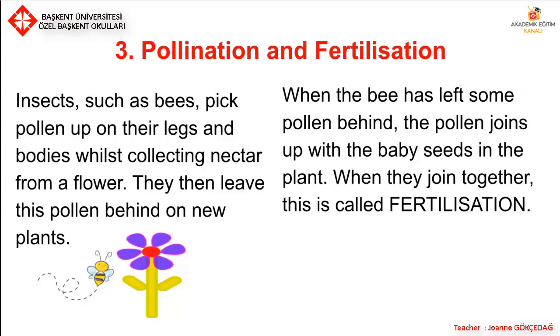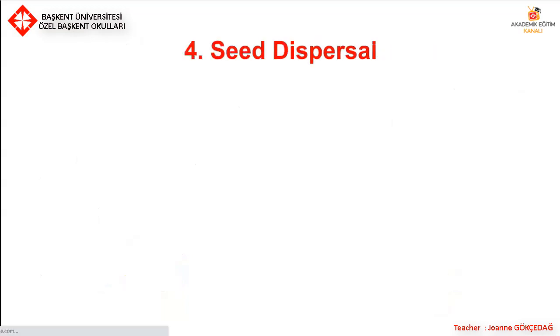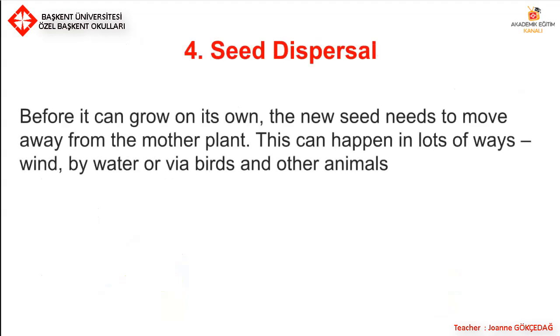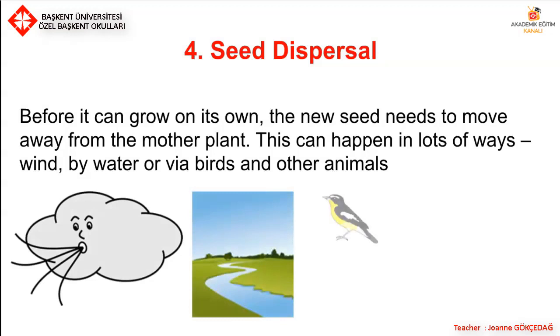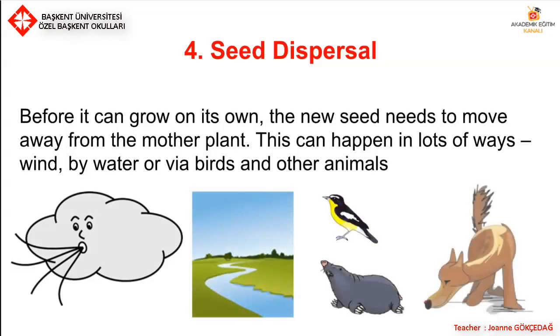When they join together, this is called fertilization. And the last part, seed dispersal. Before it can grow on its own, the new seed needs to move away from the mother plant. This can happen in lots of ways, by wind, by water, or via birds and other animals.